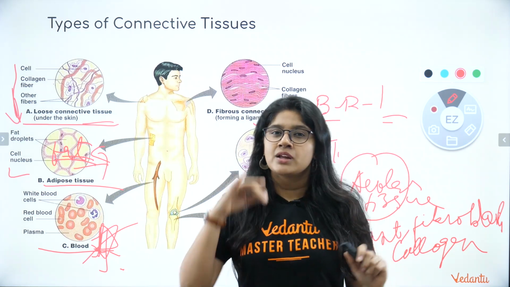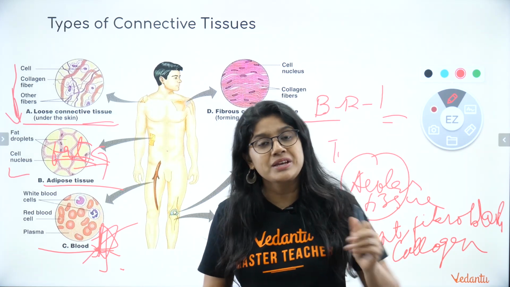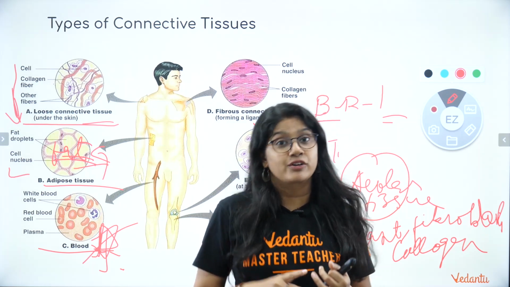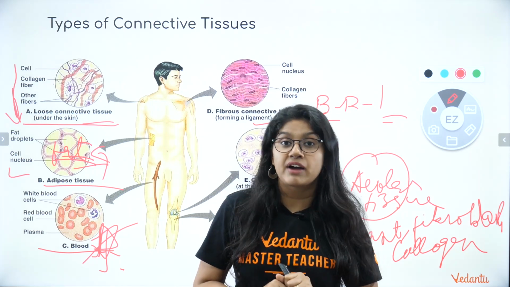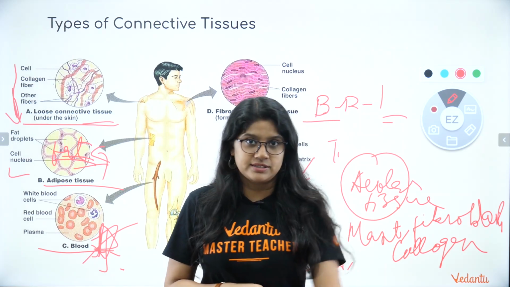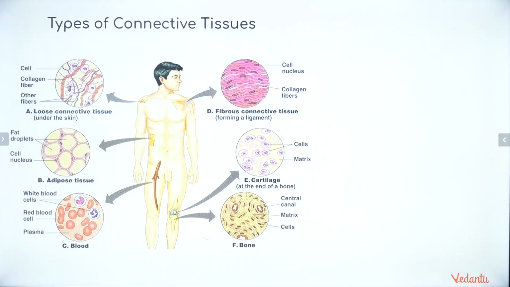Wherever there is any space in between in our body, we will be seeing this tissue. And this tissue basically will have different types of cells. Mast cells are there, then we have macrophages, which basically help in fighting disease from any foreign material along with WBCs. Okay, so everyone, this was about the connective tissue. So I am moving aside, everyone. Please take a screenshot of it and let's move ahead to the next topic.